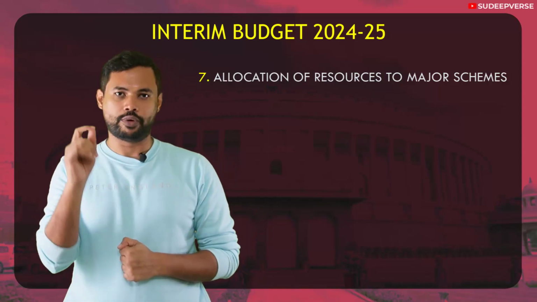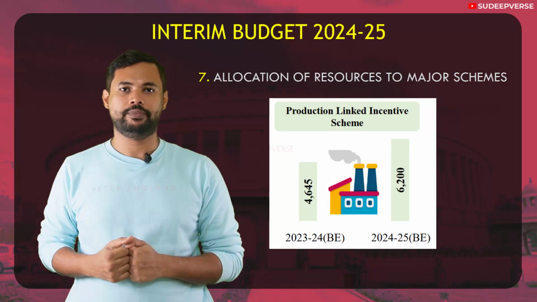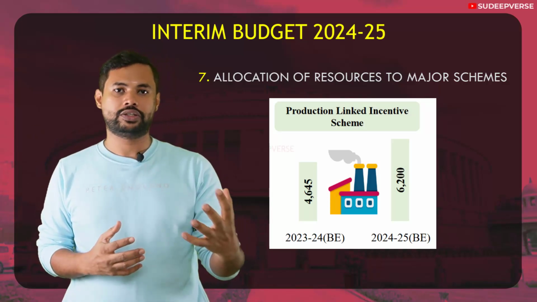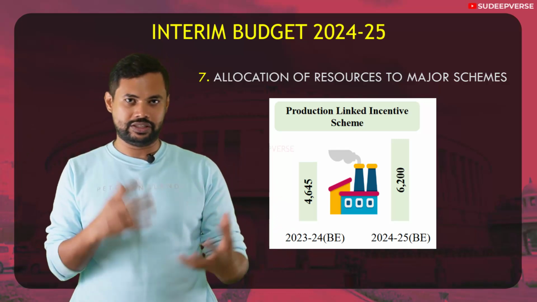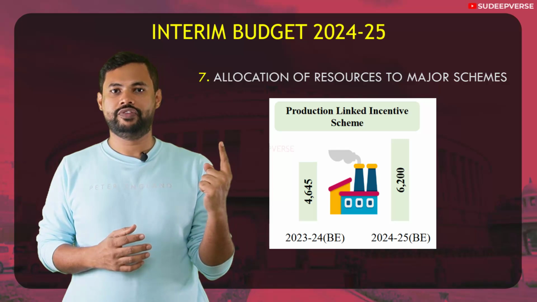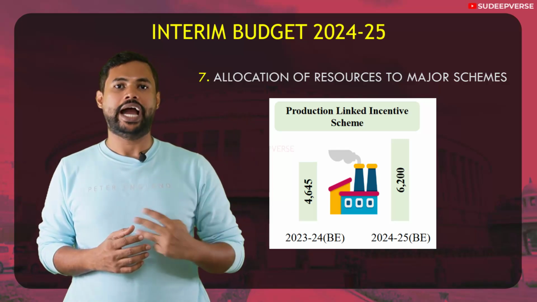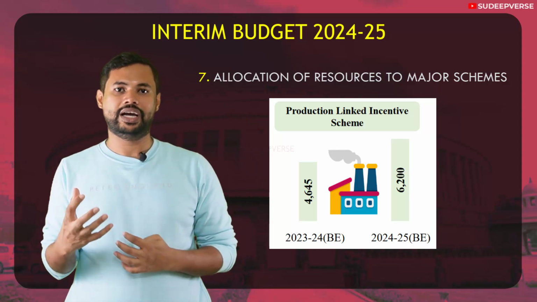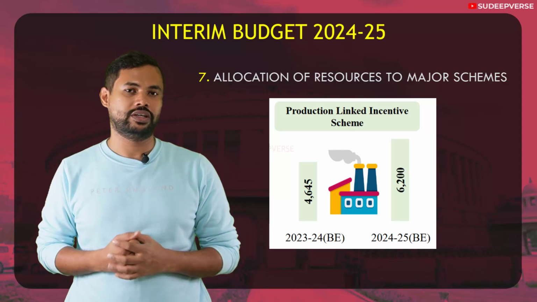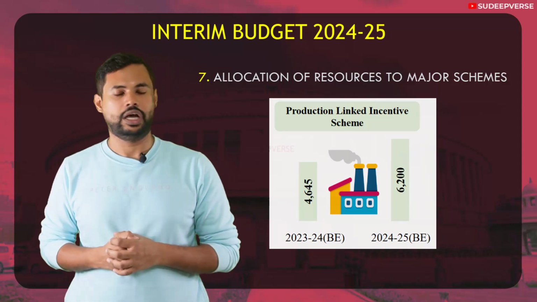The next is production linked incentive. This production linked incentive scheme is working like a performance linked incentive. The greater the production, the greater the incentive. That is the entire essence of this scheme. This is to attract foreign investment, to improve exports, to make India a manufacturing hub, and to also make sure that India becomes an attractive investment destination. Now this production linked incentive scheme has seen 33% rise in its allocation.